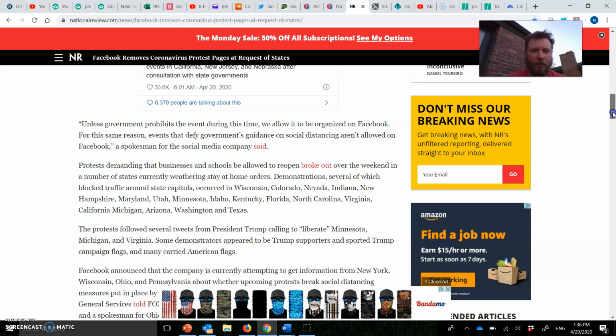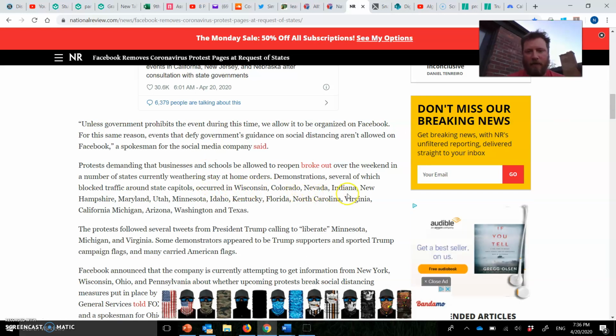Demonstrations, several of which blocked traffic around the state capitol, occurred in Wisconsin, Colorado, Nevada, Indiana, New Hampshire, Maryland, Utah, Minnesota, Idaho, Kentucky, Florida, North Carolina, Virginia, California, no comma, Michigan, Arizona, Washington, and Texas.